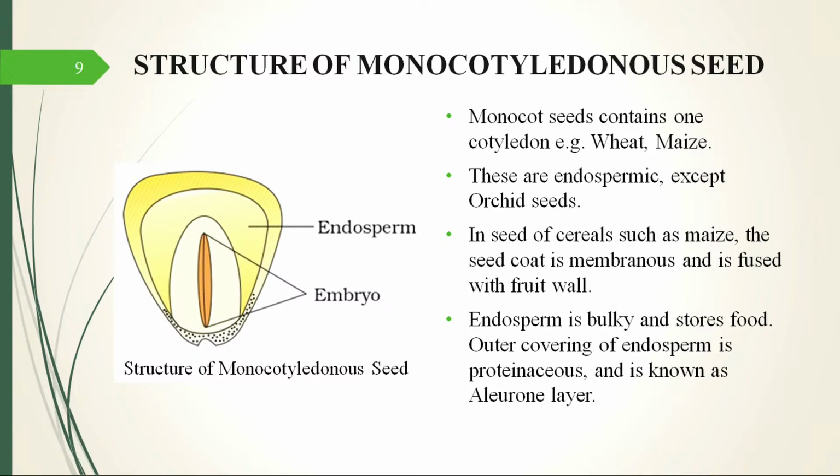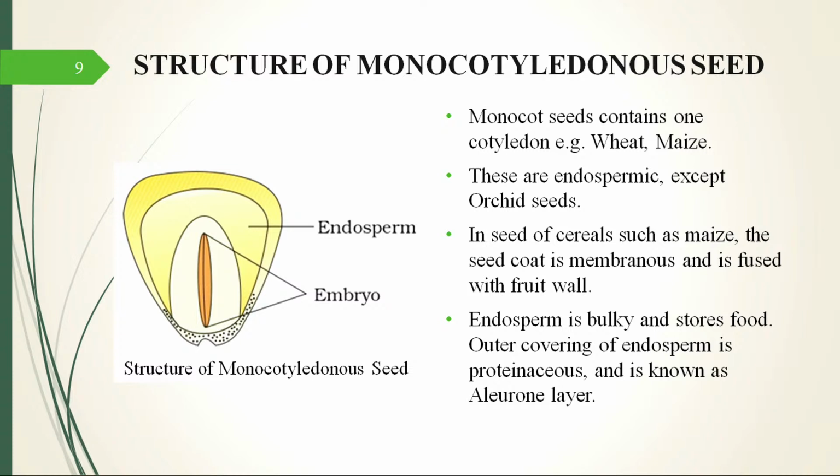Now again, coming on to the presentation, the seeds of cereal have a wall layer or membranous layer, and the wall layer is actually fused with the fruit wall. In dicots, this kind of fusion is not there. So in monocots, the seed coat is membranous and fused with the fruit wall, and they are usually very thin.